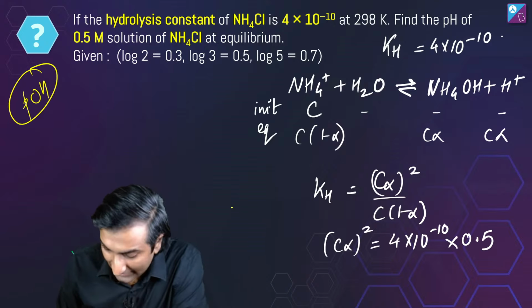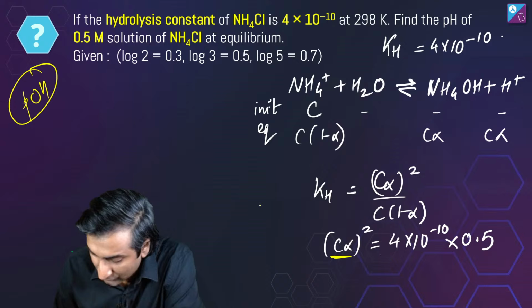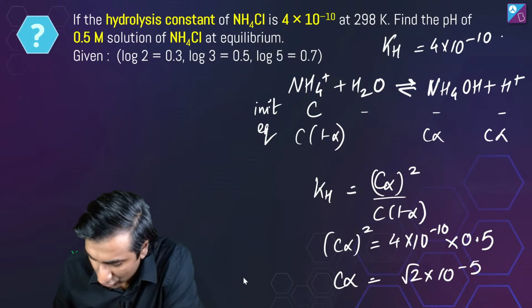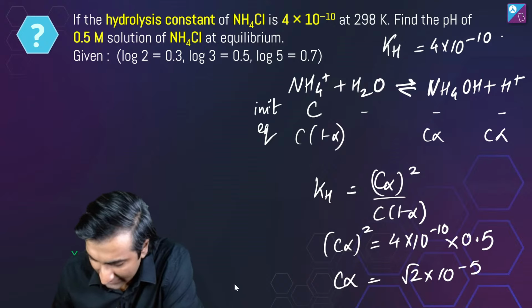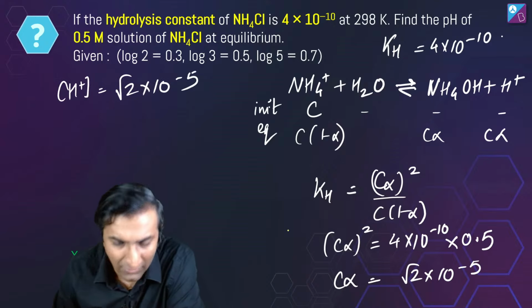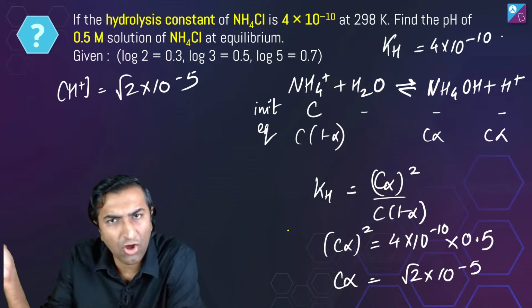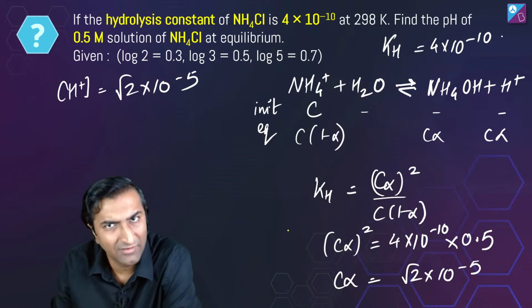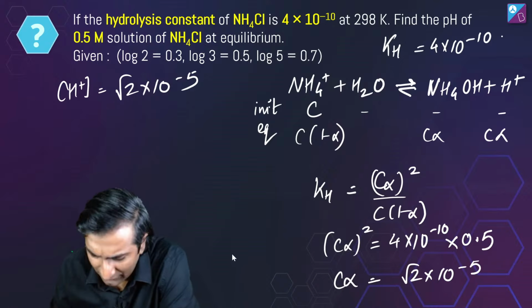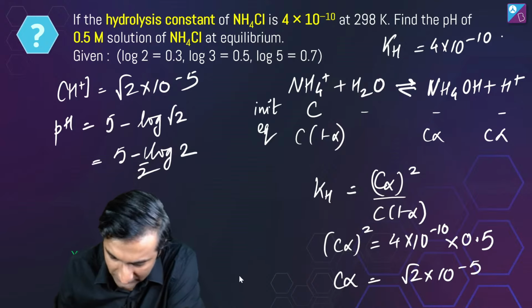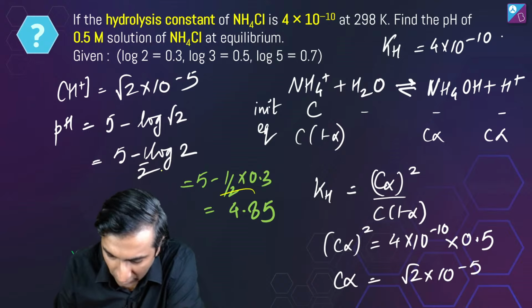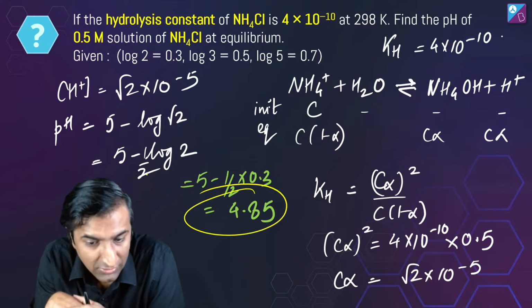So look, after this what are you doing? Same idea, C alpha whole square is equal to this. So you get C alpha to be root 2 into 10 power minus 5. After that, take the log, what else to do? Taking the log gives 5 minus something, right? 5 minus log 2 by 2. So log 2 is 3.3 by 2 is 0.15. So 4.85 sounds about right to me. Absolutely right, isn't it? Which is this right here, 4.85. Good job, Shlok. Vivraj, good job.